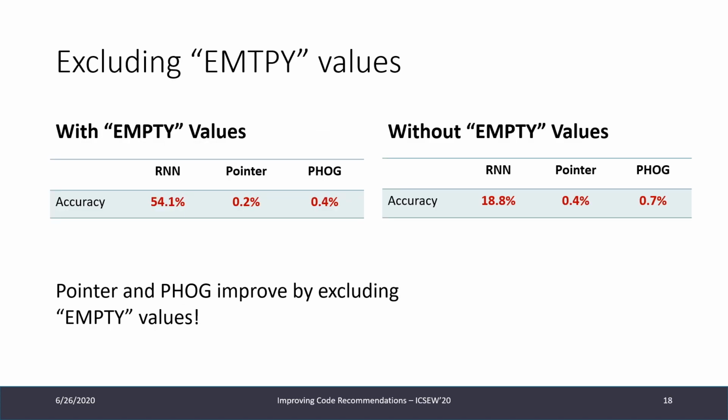When actually excluding the empty values, we can observe some very interesting behavior. So we compare the components with empty values and the components without empty values. Two scenarios. We can see different behavior between the components. The RNN drastically drops in performance, from 54.1% accuracy to 18.8% accuracy, while pointer component and p-hawk drastically improve, which is a very interesting behavior and shows the importance of digging deeper into this problem.